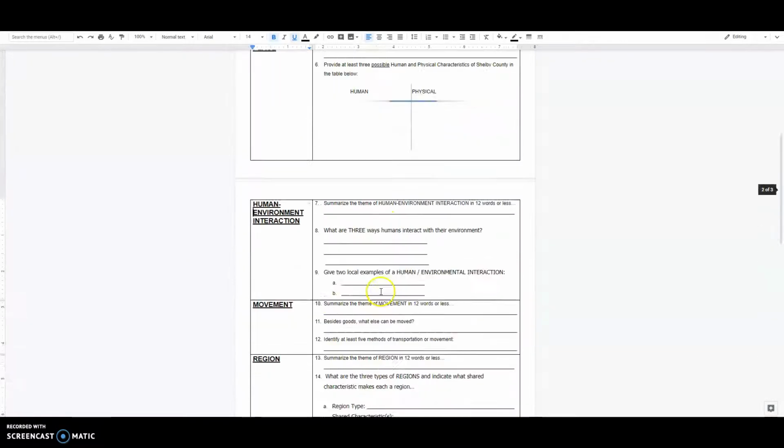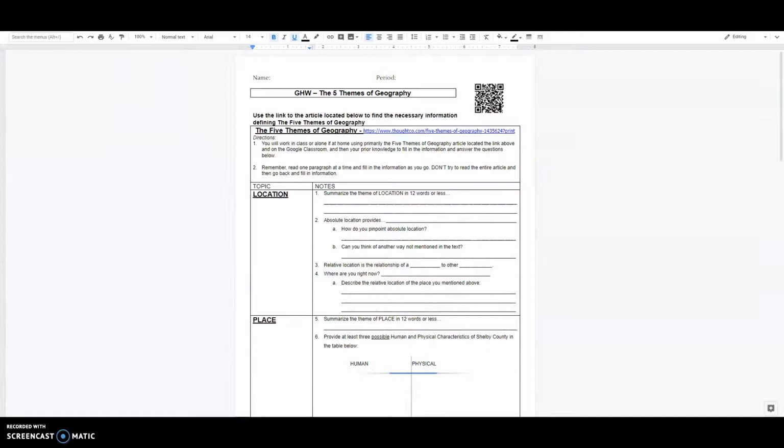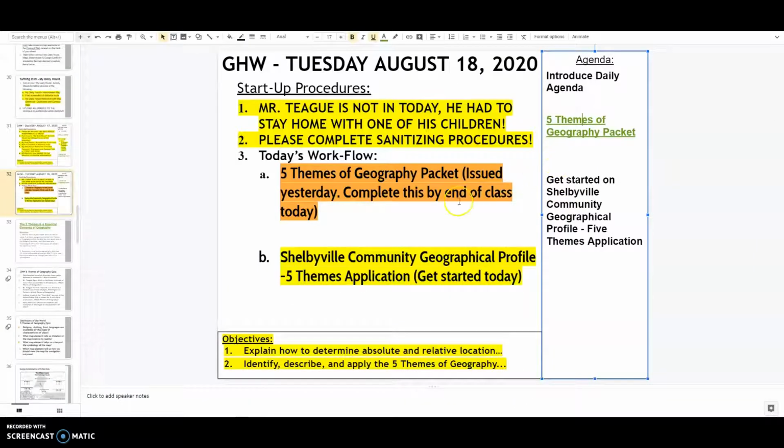When I get back tomorrow we will review them. And that brings me to the next assignment, so I'm going to go back to our start page here. By the way, both of these packets are available on paper at the big front table at the front of the class.